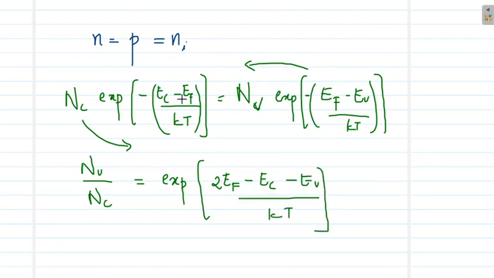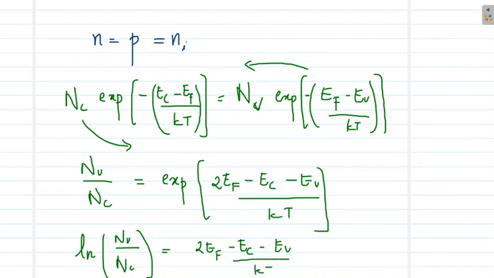If I take this exponential to the other side, it will be in the denominator. Taking that term to the numerator and combining all the factors within the exponential, this can be simplified as given in this equation. Now taking logarithm on both sides, it will be ln(Nv/Nc) = (2Ef - Ec - Ev)/kT.